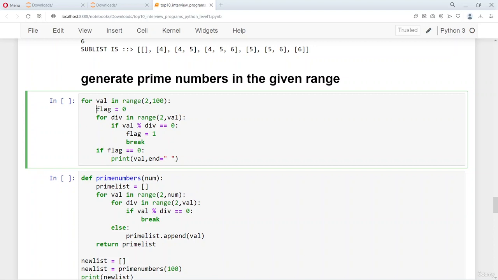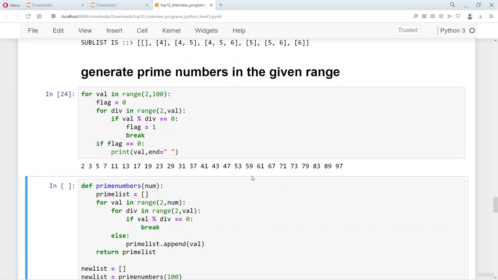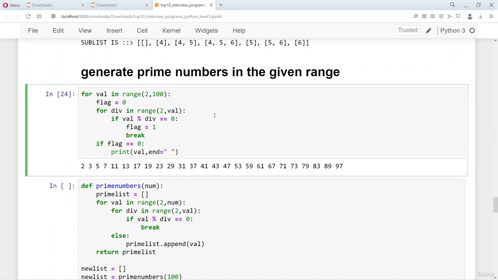and then outside of this for loop you check if the flag was 0 still. If the flag was 0, then it prints that particular number, right? If the flag was 0, it is a prime number. If the flag was not 0, this number val was not a prime number. So it will print the number that is divided here, right? None of the numbers get divided, which means that val is a prime number. So val is printed. So you will start from 2, 3, 5, 7 and so on till 97. All of these are prime numbers.